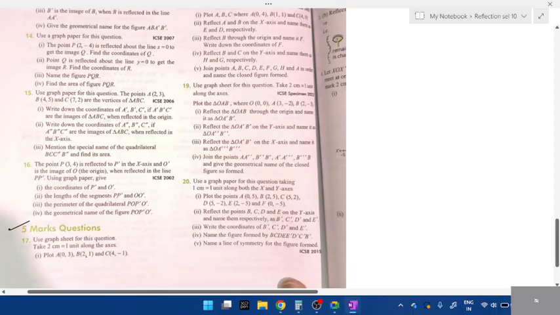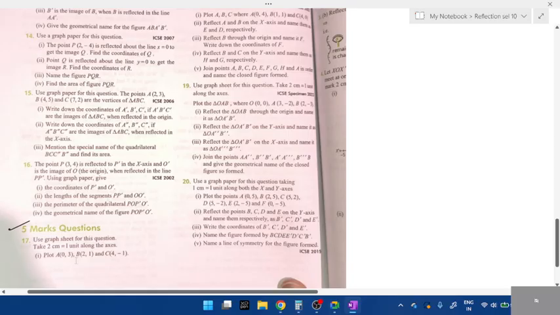Ruth, you have to use graph. All of you use graph. Get used to that, students. Now you'll use rough sketch, later you'll struggle. You'll forget how to plot it. All of you will get the graph sheet. Those who don't have, for now you'll do it rough sketch. Later you'll have to complete on the graph sheet and send it to me. Is it clear? For now you can just do it.